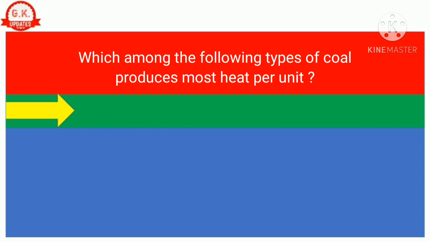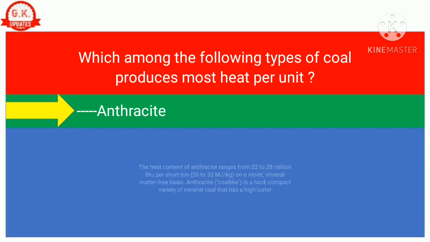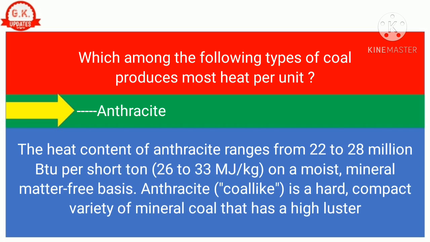Question number 3. Which among the following types of coal produces the most heat per unit? Correct answer is anthracite. The heat content of anthracite ranges from 22 to 28 million BTU per short ton, 26 to 33 megajoules per kilogram, on a moist, mineral matter-free basis.